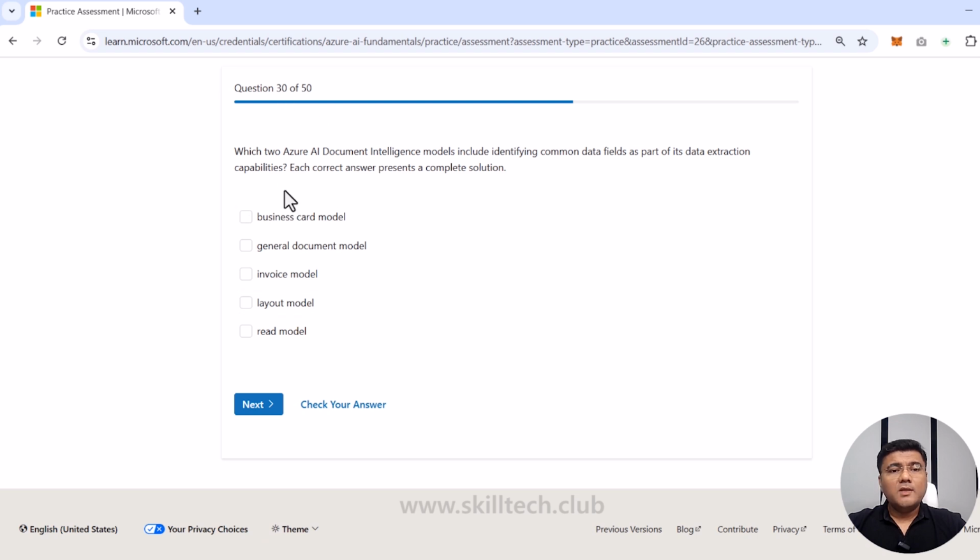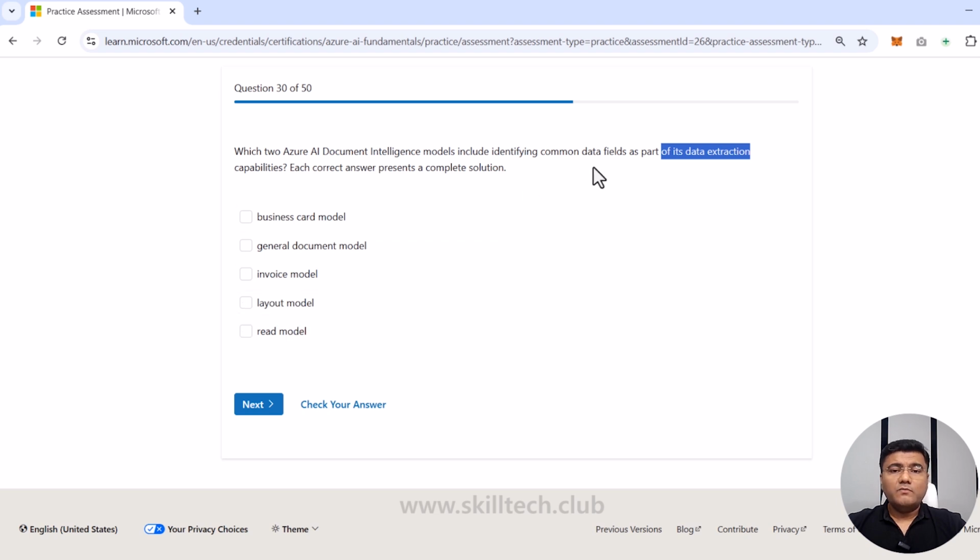Question number 30. Which two Azure AI Document Intelligence models include identifying common data fields as a part of their data extraction capabilities? Each correct answer presents a complete solution again. Now we have to focus on common data fields as a part of data extraction capabilities. Now, business card model, general document model, invoice model, read model, and layout model.